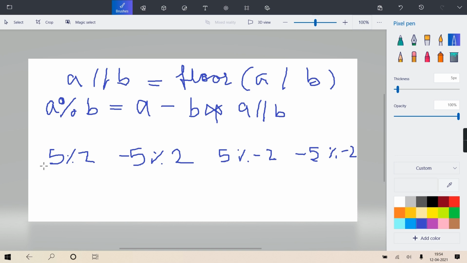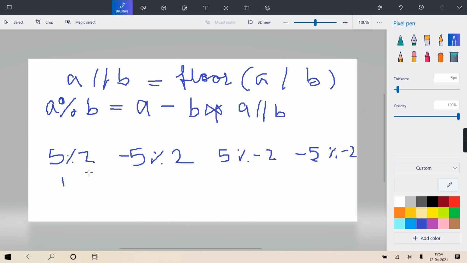If it is Java or C or C++, first it doesn't consider the sign. It will just consider these 2 numbers and find the answer. 5 and 2: it will divide 5 by 2, so remainder 1 will come.